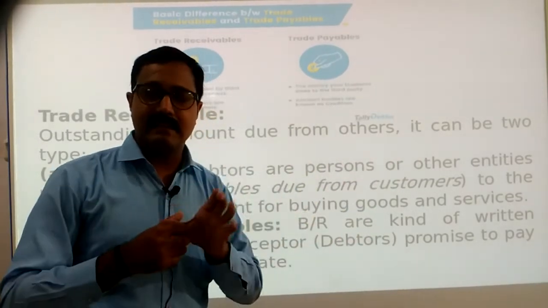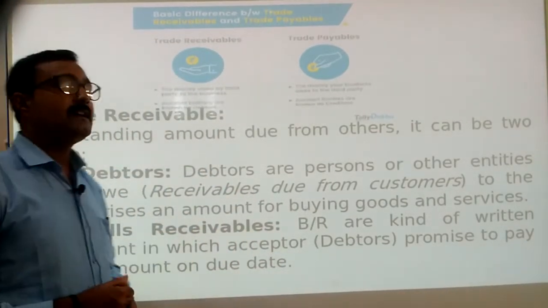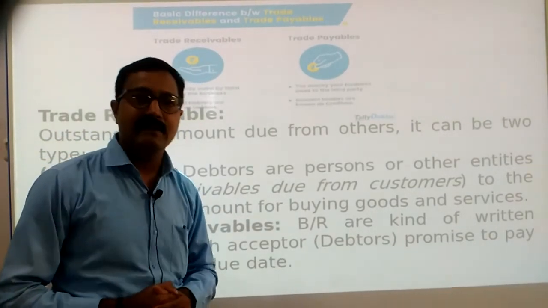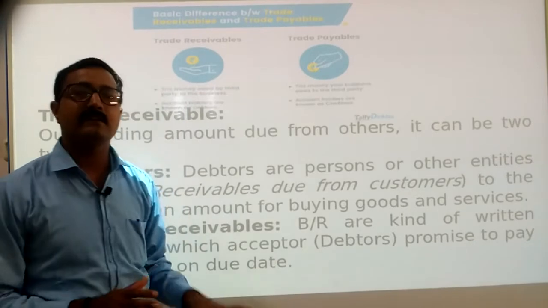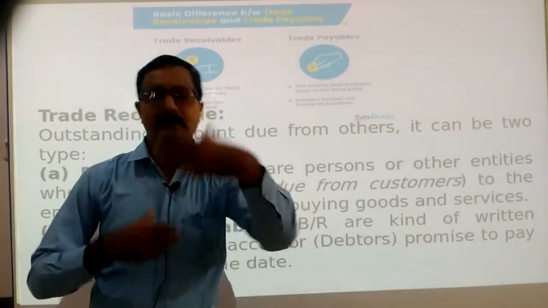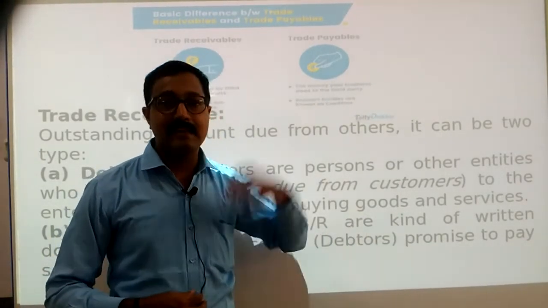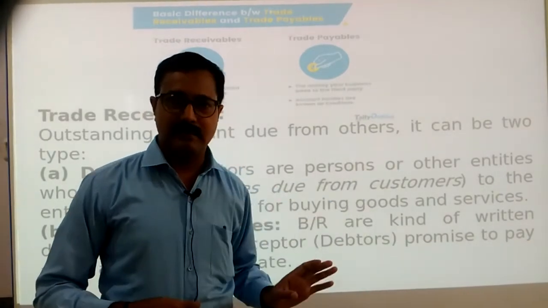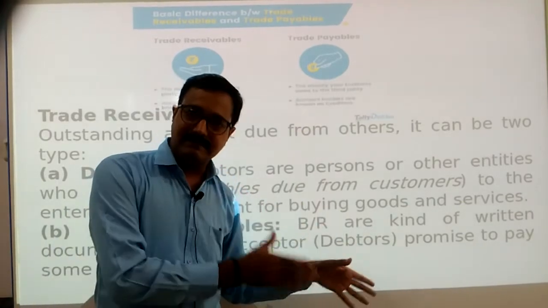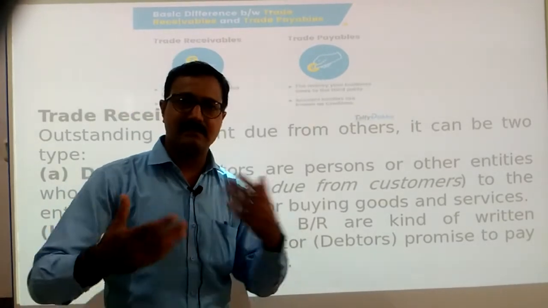If the seller and the buyer both accept this term, then it will be considered as bills receivable, and it can be used as a legal document, as legal evidence. A simple example of bills receivable we can take is when we purchase goods, in place of cash we can offer the seller a check, and he has to accept it. That check is post dated. Post dated means the amount of that check the seller will receive after 1, 2 or 3 months as per the discussion.